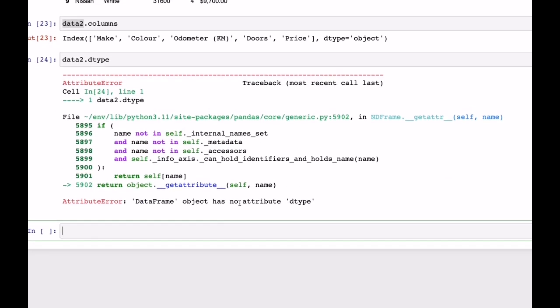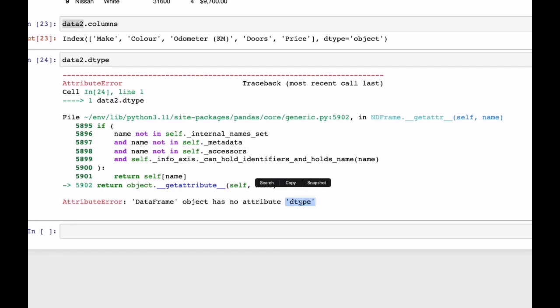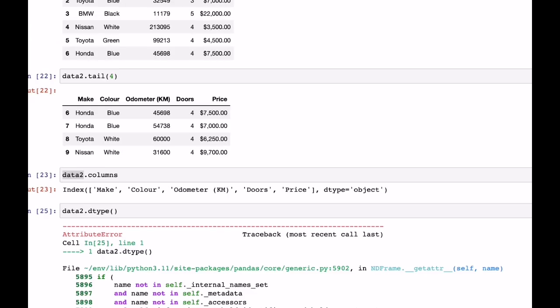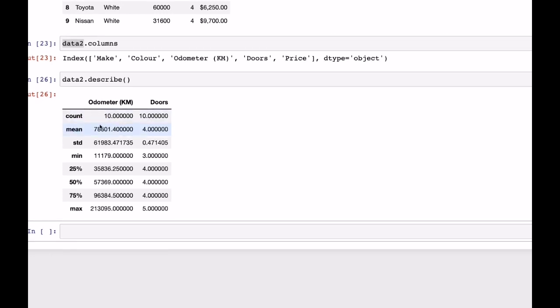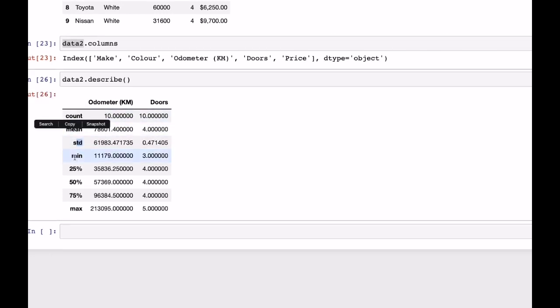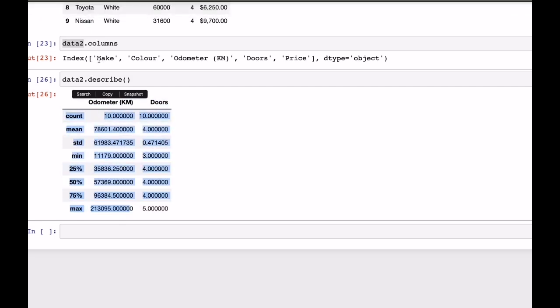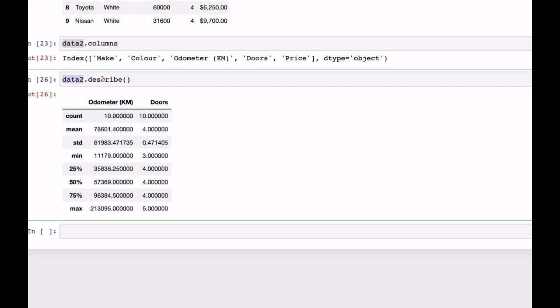Shift enter. There is no attribute name, dtype. Okay. So let's just click describe. Describe is one of the functions. Here it will show the count, mean, standard deviation, minimum value, 25%, 50%. There are a lot of things. This is the reason for describe. Describe will show so many things like this.